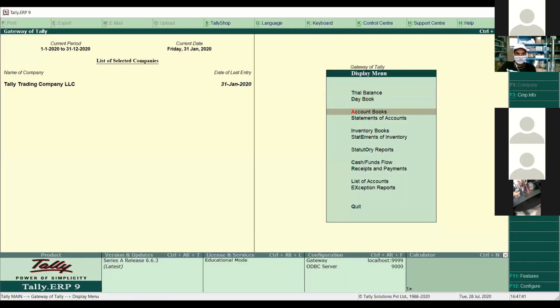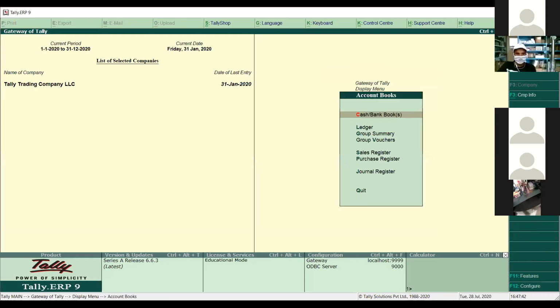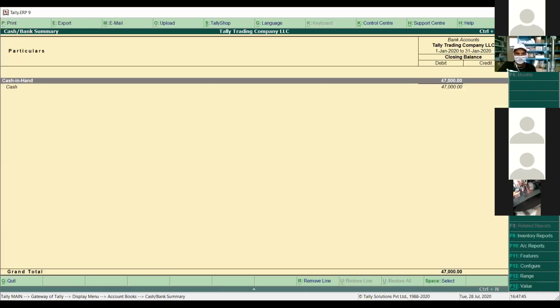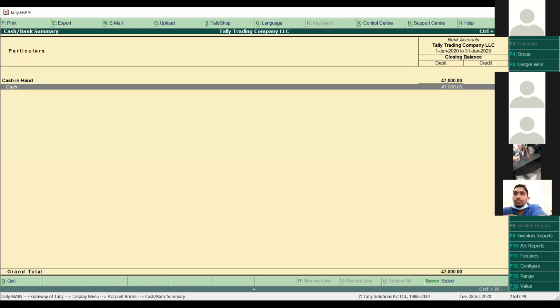And what is next in account books? In account books, we can get the report for our cash and bank book. What is the status for cash in hand? It's coming at 47,000, what we have recorded during the transactions.